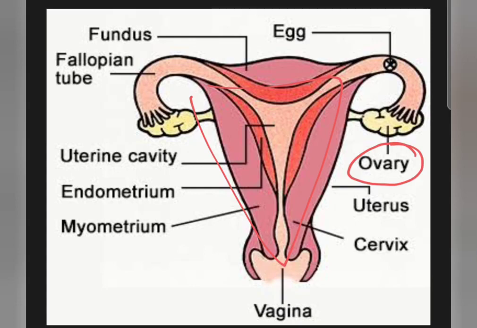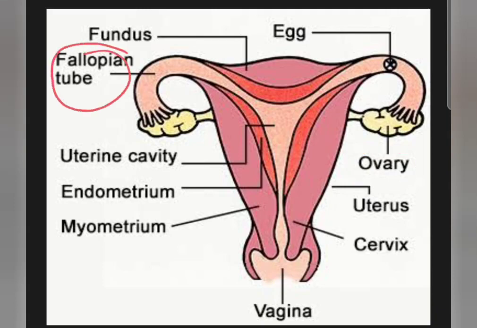And what is the main function of these ovaries? They produce ovum and also the female sex hormones estrogen and progesterone. We will talk about these hormones in detail later on. Okay, so we are done with the primary and the most important part of the reproductive system, that is the ovary. Now let's move on to the second most important part of the female reproductive system, which is the fallopian tube, right?